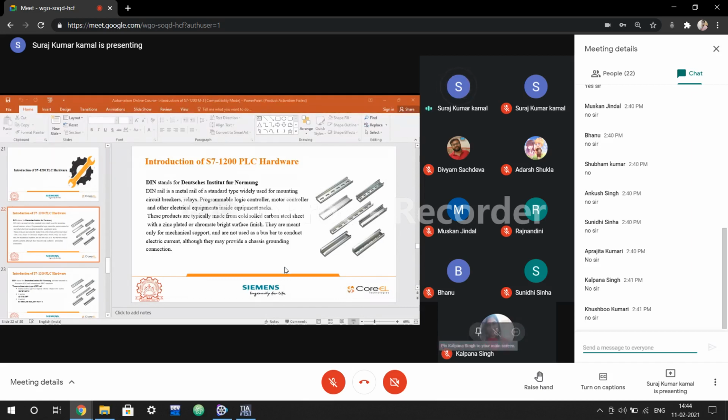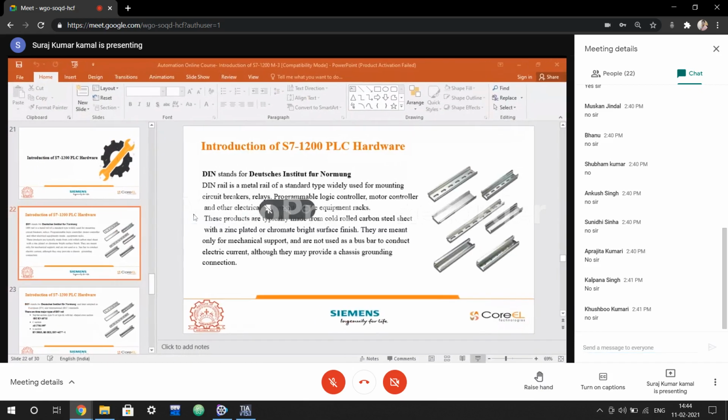The text here is written in German, that is Deutsches Institut für Normung, but in English it is pronounced as Dutch International Norm. This DIN rail is a metal rail used for mounting circuit breakers, relays, PLCs, motors, and other electrical equipment.